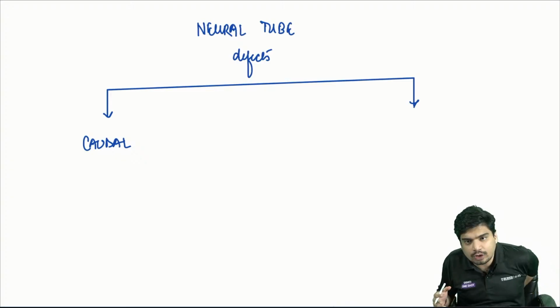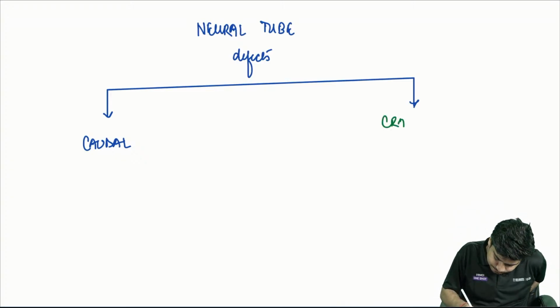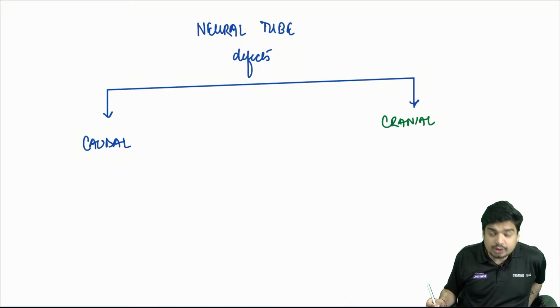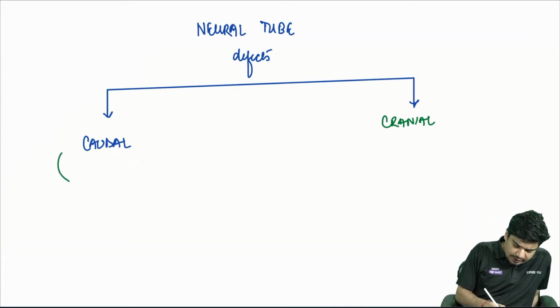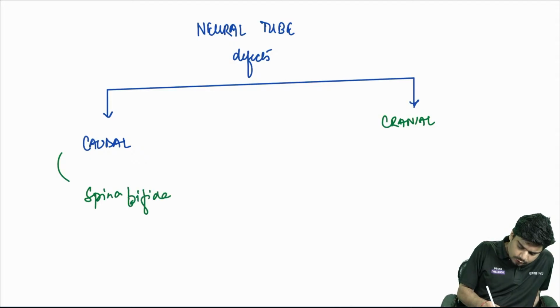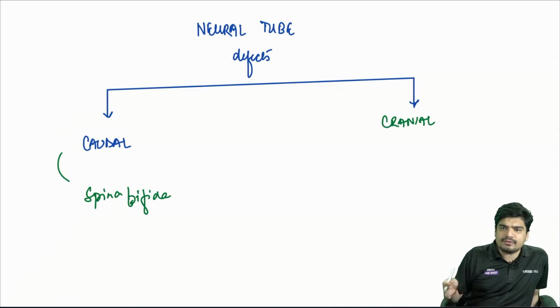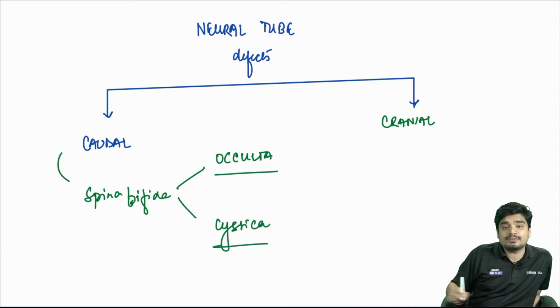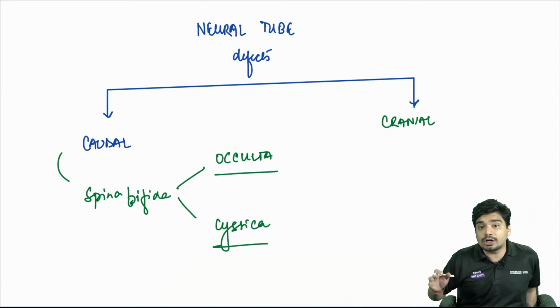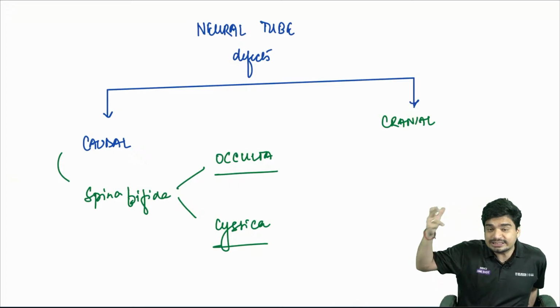Caudal means at the lower part, and cranial. Neural tube defects can be of two types, caudal and cranial. Caudal neural tube defects include your spina bifida. Spina bifida itself is of two types, spina bifida occulta and spina bifida cystica. It will occur caudally, it will not occur cranially.